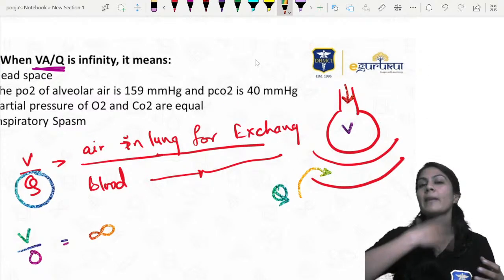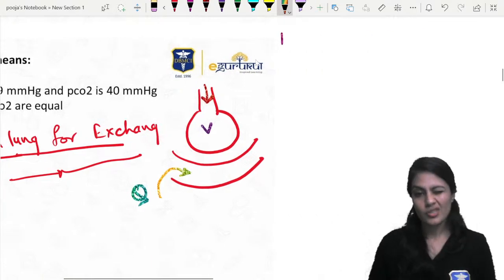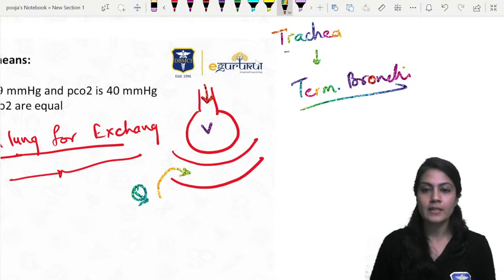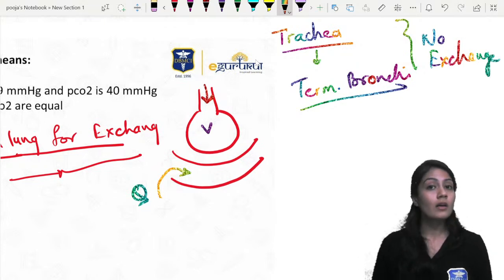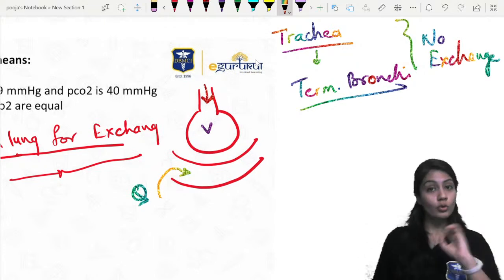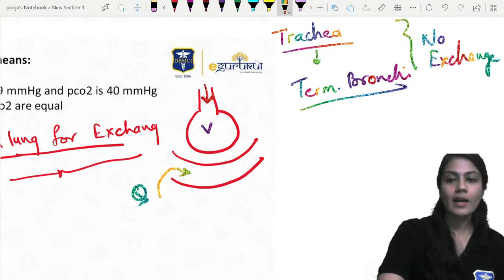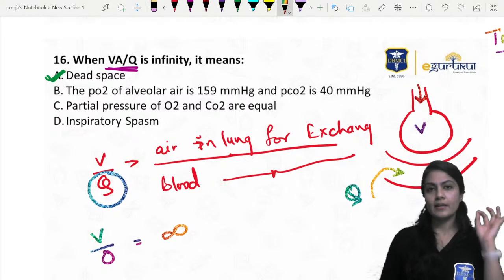Dead space means the space from the trachea till the terminal bronchiole. We call it the conducting zone or dead space. Why? Because no exchange is possible and no blood comes into that area for the exchange. So if Q is 0, the denominator is 0, and the value will definitely go towards infinity. That's why the simple answer here is the dead space.